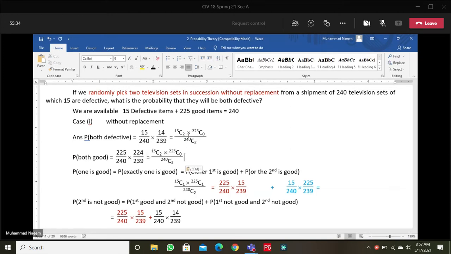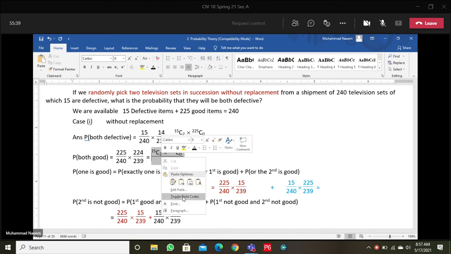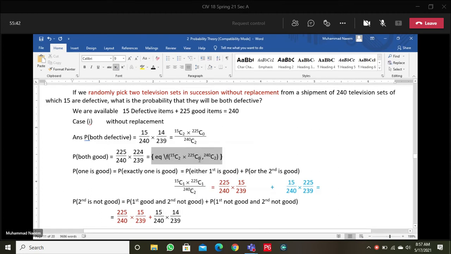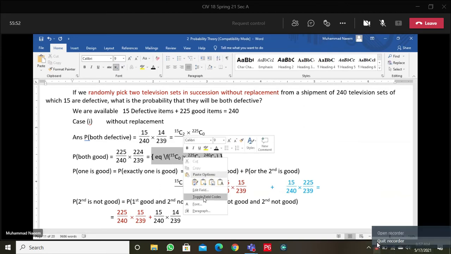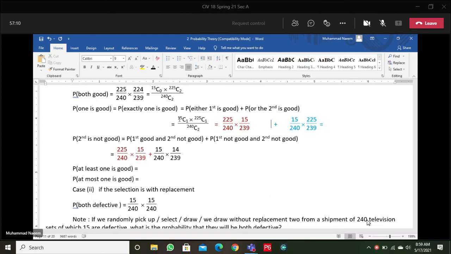Now we find the probability for both good. In this case, both are coming from the good category and nothing is coming from the defective category. So this will be the answer. Necessarily we will draw 2 items. These 2 items contain one good, so definitely the other is not good. So one is coming from 15 and the other is coming from 225.